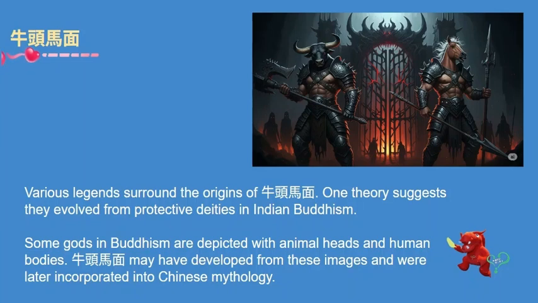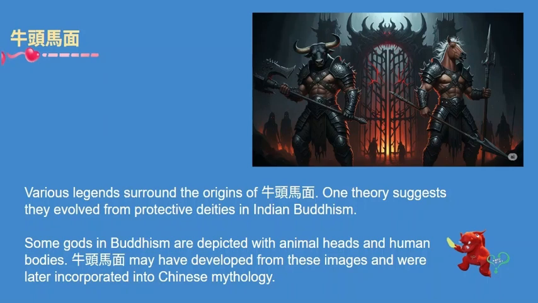牛头马面. Various legends surround the origins of 牛头马面. One theory suggests they evolved from protective deities in Indian Buddhism.